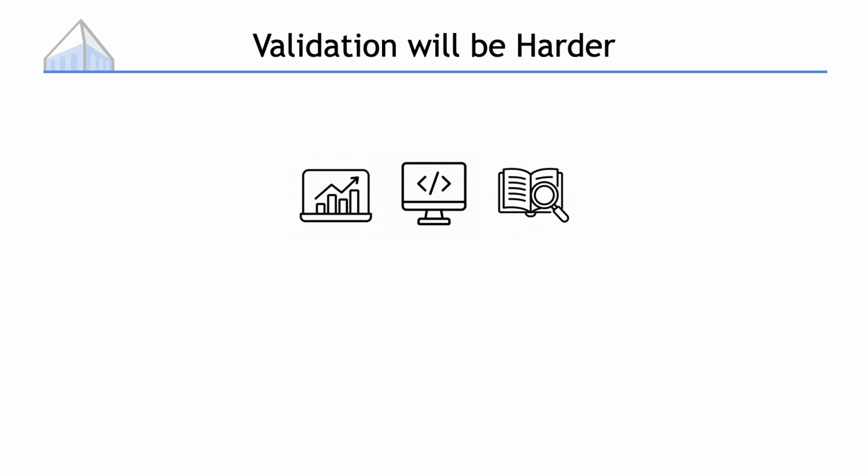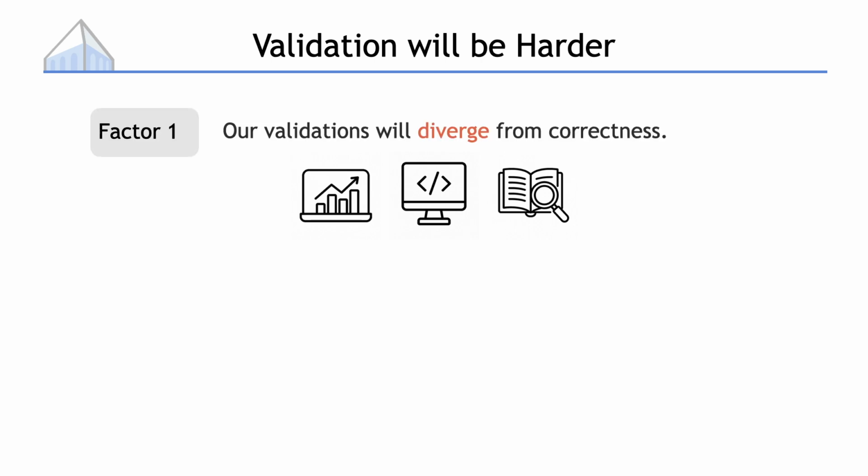The reason is that we're asking these models to do way more complex stuff right now, like finding patterns in data, writing complicated code, or even helping with research. And if we go back to that first factor, our validation will increasingly diverge from what is actually correct as the task gets more complicated. Let me elaborate where this is heading if we cannot get validation right.